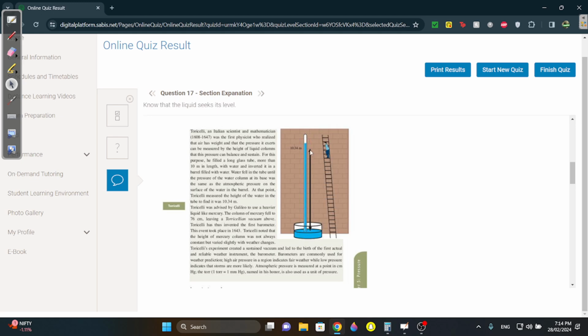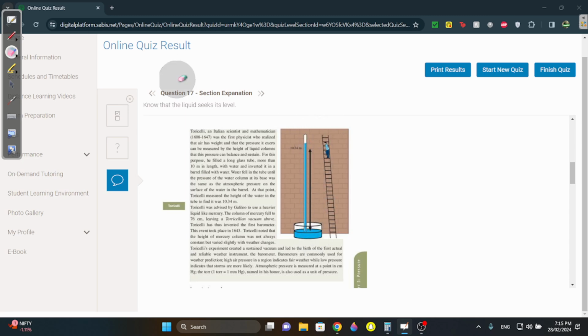He filled up a huge glass tube about 10.5 meters, okay, 11 meters, and placed it in water, and the water kept going up until it reached 10.34 meters, which is equal to atmospheric pressure. Another scientist came and told him, how inconvenient is it if every time you have to measure the pressure, you need a huge tube of 15 meters?